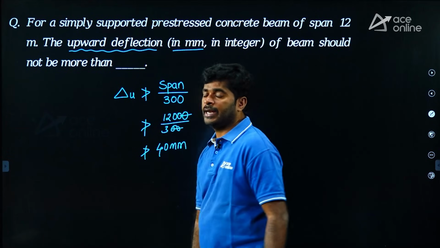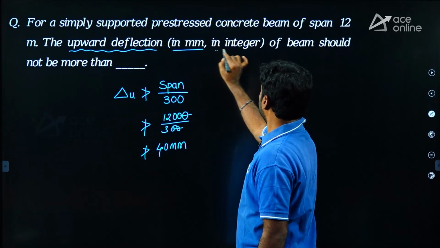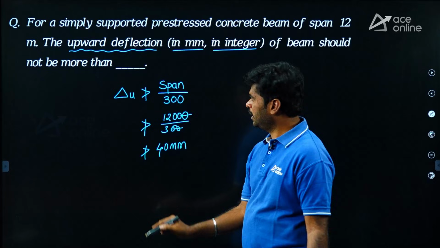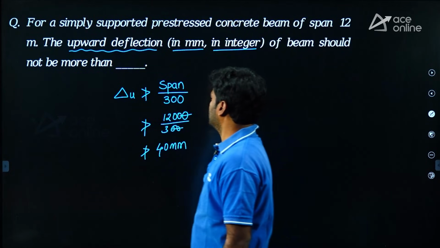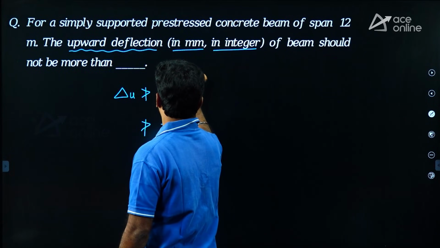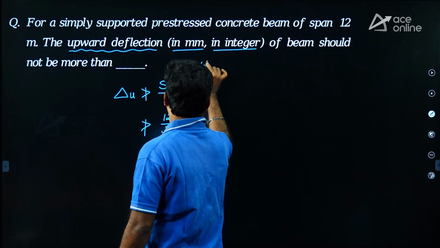We want the answer in mm. We want the answer in integer. Already we are getting an integer, not a problem. So 40 is the answer. For this question, the answer is 40.